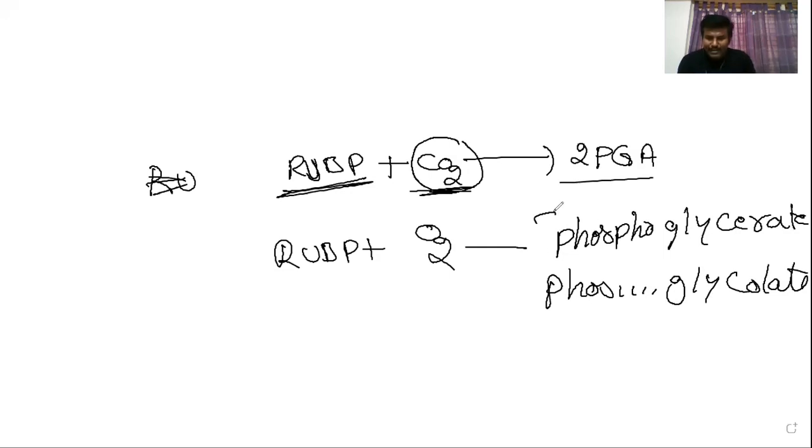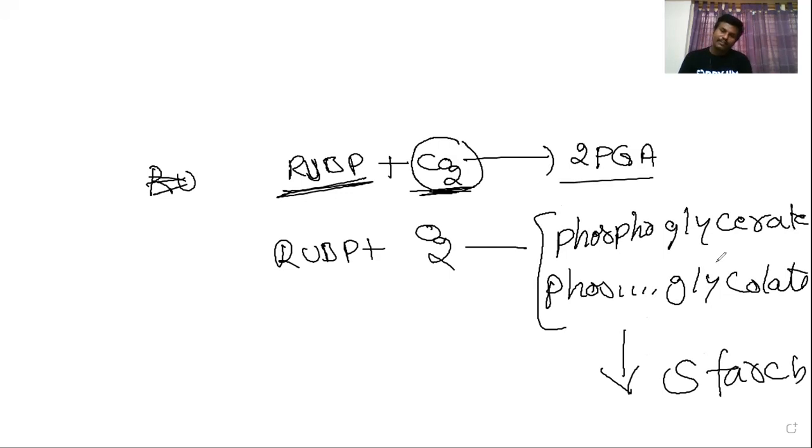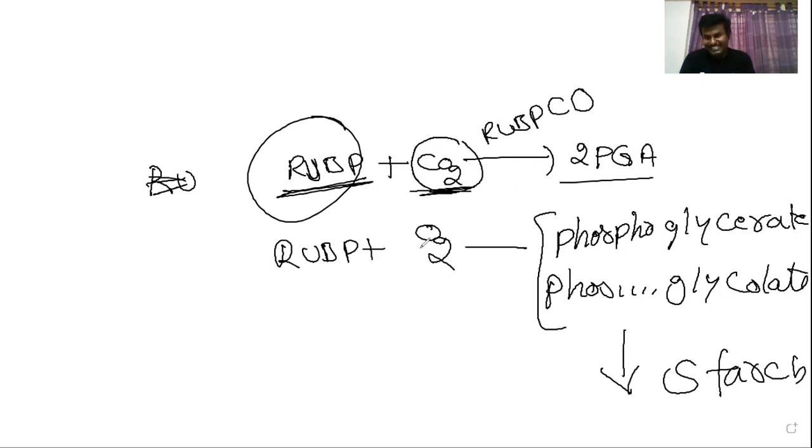Actually, if phosphoglycolate is formed, this is not suitable for the synthesis of starch. This is called photorespiration. Generally, ribulose bisphosphate is combined with carbon dioxide. So this process is initiated by the enzyme ribulose bisphosphate carboxylase oxygenase. So 3-PGA is formed. This 3-PGA helps for the formation of starch.